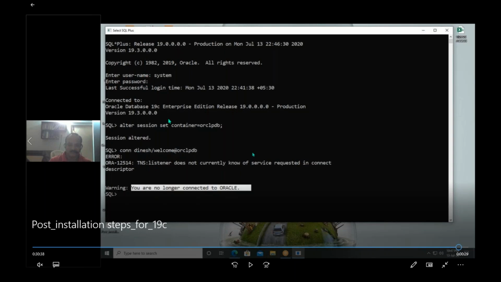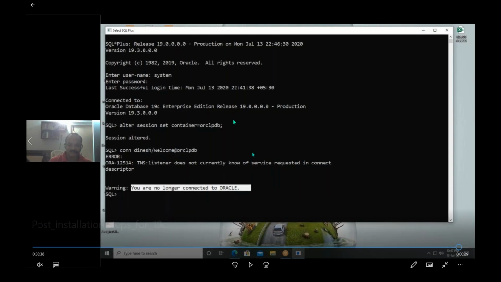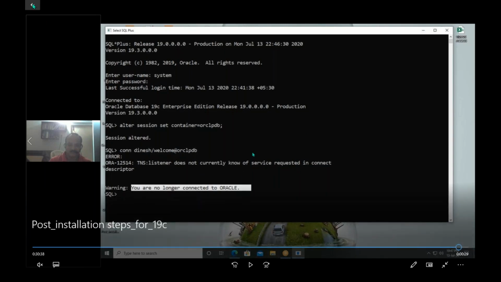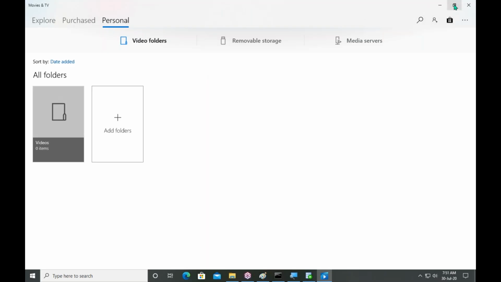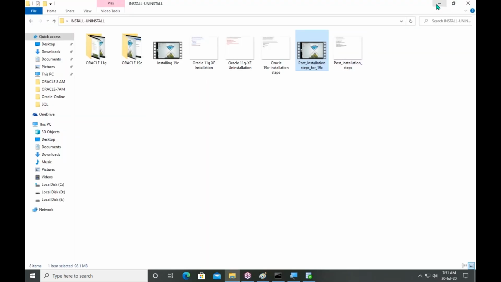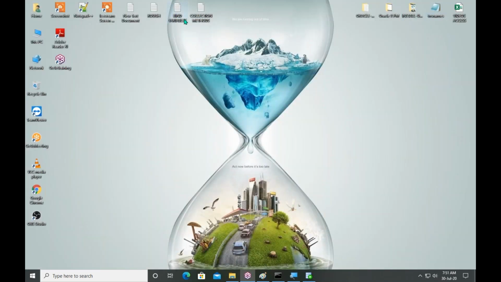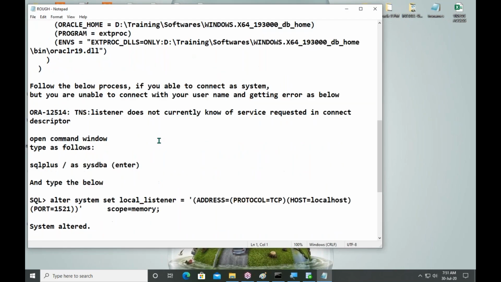Once I created the Dinesh account also, it is displaying "listener does not currently know of service requested in connect descriptor." It is giving some error. How to resolve that? That is also covered. That error you can resolve by using this step.